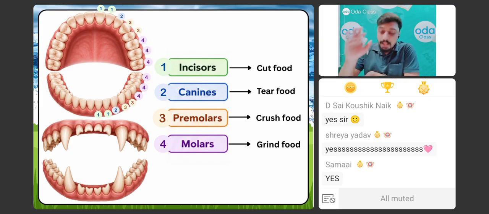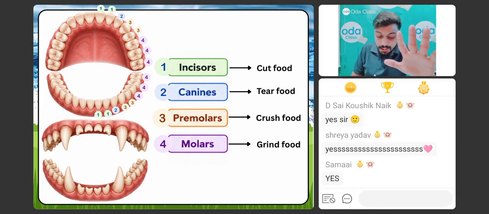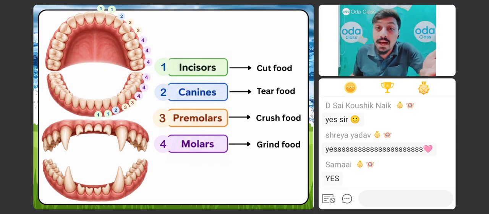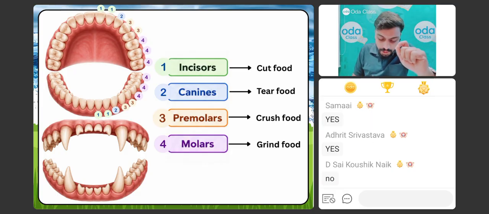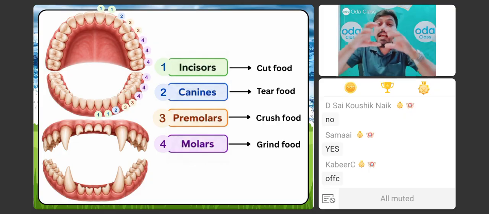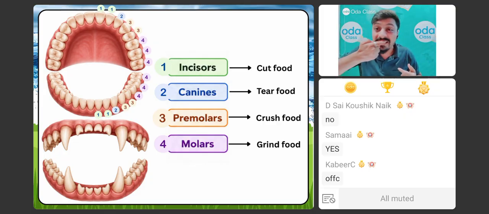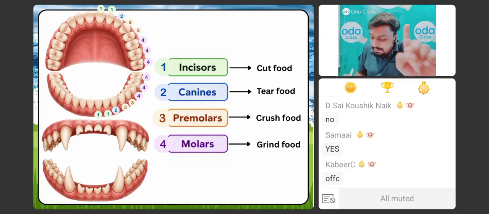To cut the food. Now, try to understand how we need to cut the food. क्या आप burger खाते हो? Guys, do you all eat burger, pizza, sandwiches? Do you all eat these foods? Chips. Whenever you eat these kinds of foods, you need to cut the food. आपको क्या करना पड़ता है? You put it inside your mouth and you cut it with the help of your incisors. आप incisors के help से उसे cut कर देते हो, using your front teeth. आप आपके आगे के दांत use कर रहे हो for cutting the food. Is it clear? So keep in mind these incisors are very important to cut your food.